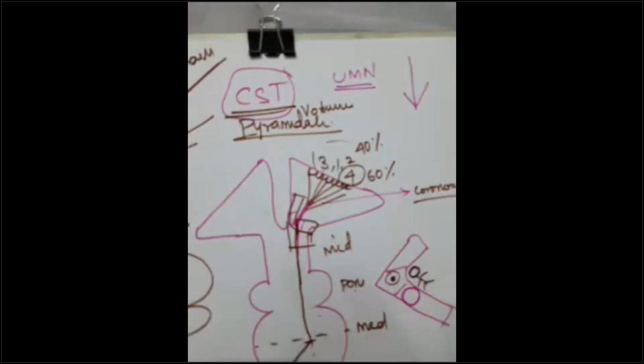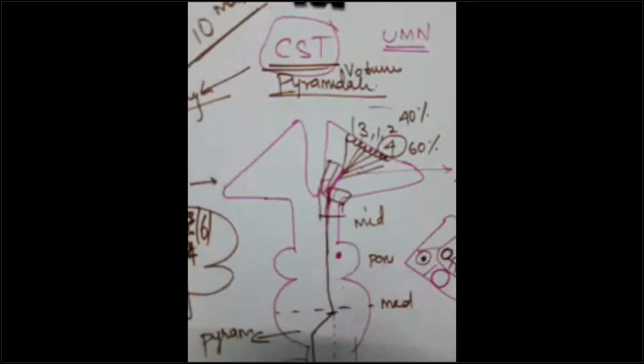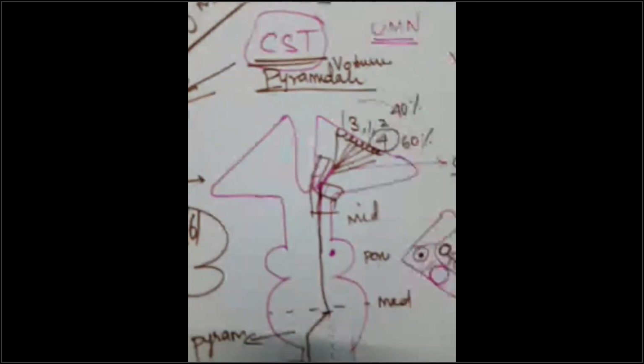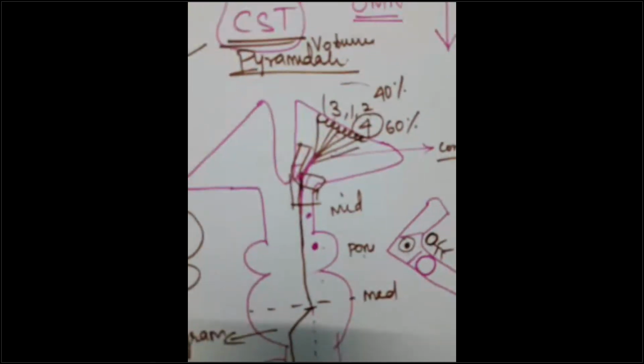Corticonuclear tracts. From corticospinal, as the name implies, from cortex to the spinal cord to the muscle. Corticonuclear means from the cortex to the nuclei of the cranial nerves, guys. In the midbrain, we have the nuclei of the third and fourth cranial nerves. In the pons, we have the nuclei of the fifth cranial nerve, almost in the entire brainstem. So the nuclei are there. From the cortex to the nuclei are the corticonuclear fibers, guys. This will be taught to you in your cranial nerves topic.